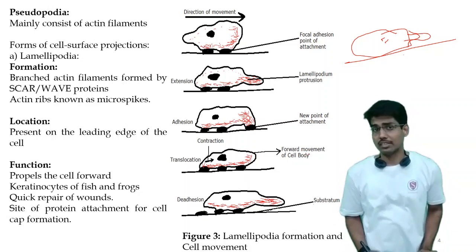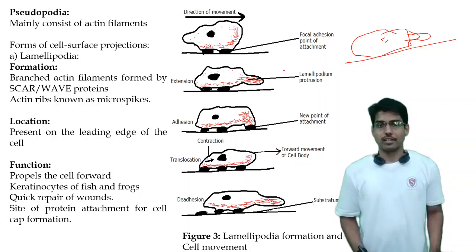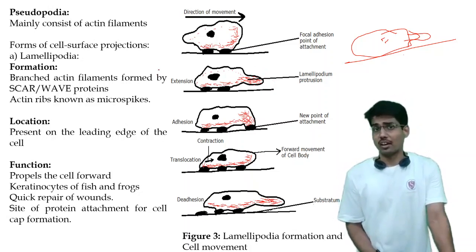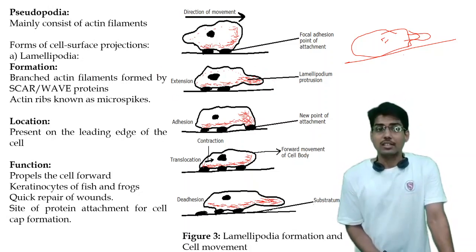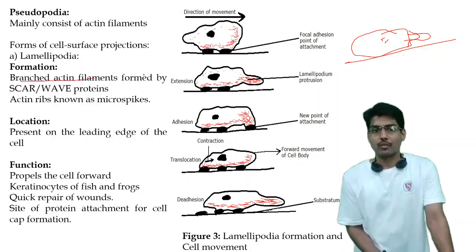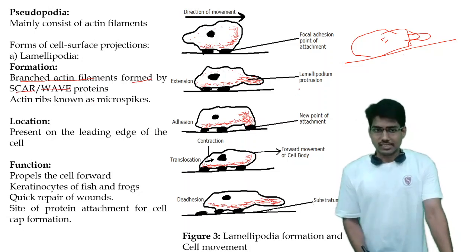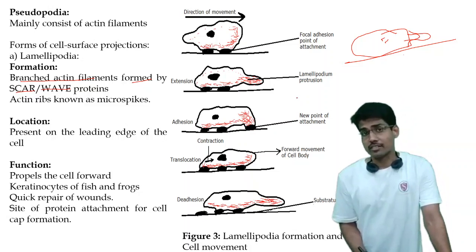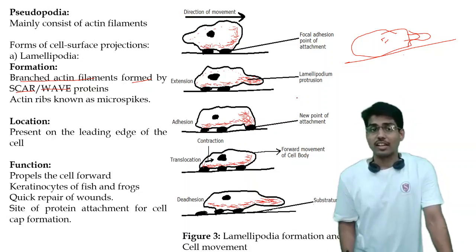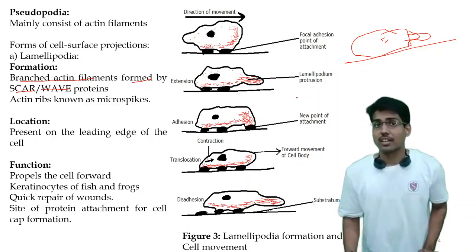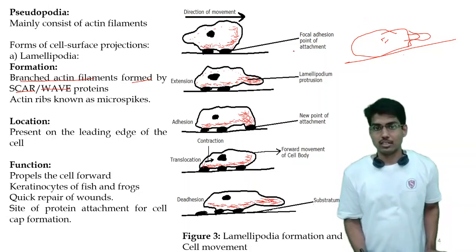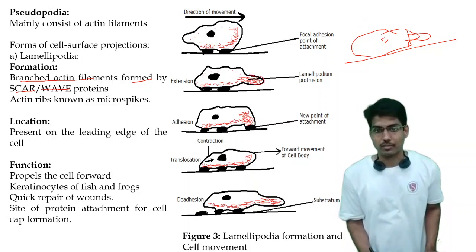So, the first example is the lamellipodia. This is how the lamellipodia are formed. Let's see first what they are made of. The branched actin filaments formed by WAVE proteins or the SCAR/WAVE proteins. The lamellipodia are basically formed when these SCAR or WAVE proteins get into action, and the branched actin filaments combine with these proteins and form a projection, a protrusion.